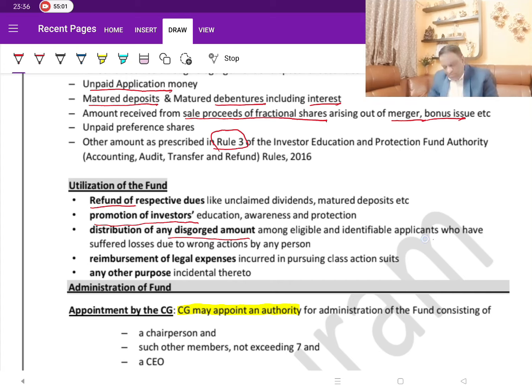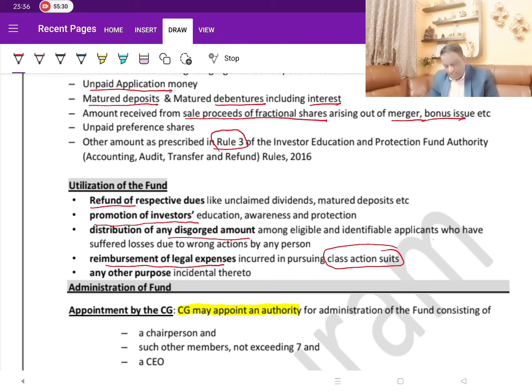And then reimbursement of legal expenses. Any legal expenses, not for everyone, but in the case of class action suits. This point, what are class action suits? You study in your share capital chapter. Now, this is again 2013, one of the amendments that they've included. So, if there are class action suits, then any legal expenses that are to be borne by them, it can be sanctioned through this IEPF account.